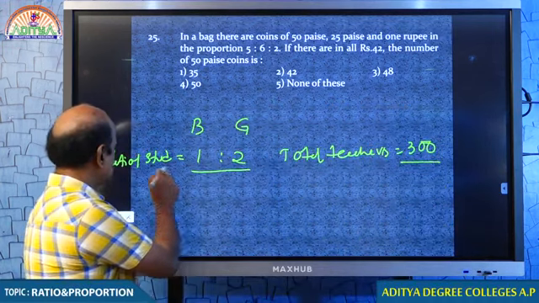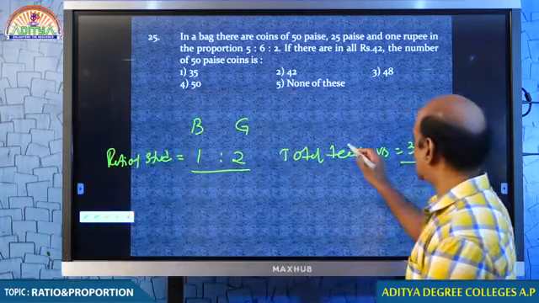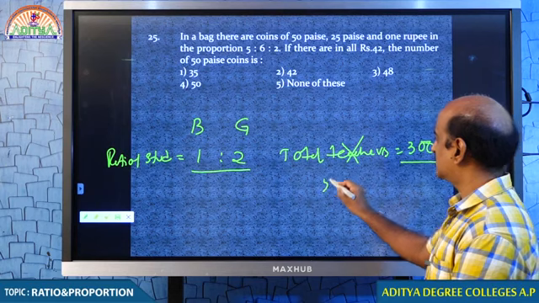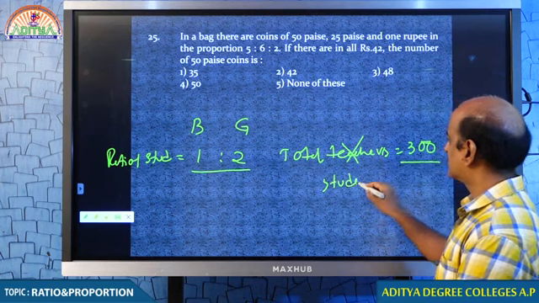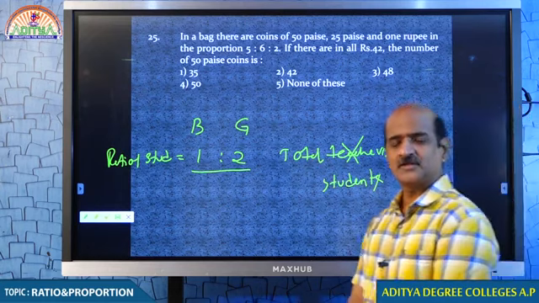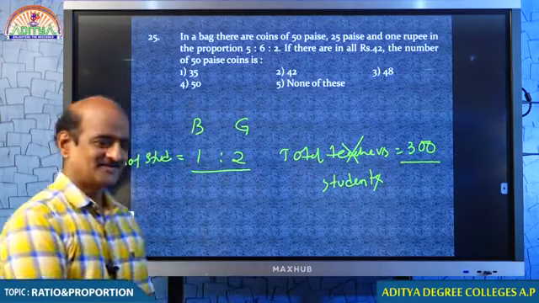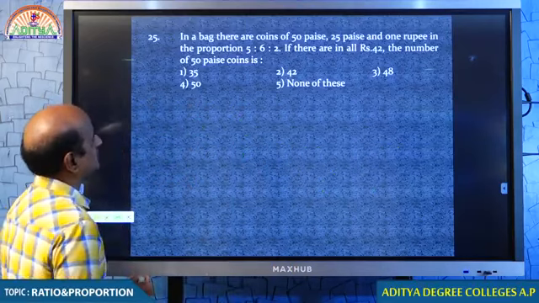So, when I gave you the ratio of the students, in place of total teachers, I must give you total students. If I don't give you total students, how can you divide 300 in the ratio 1:2? Get the point? Now come to the question.